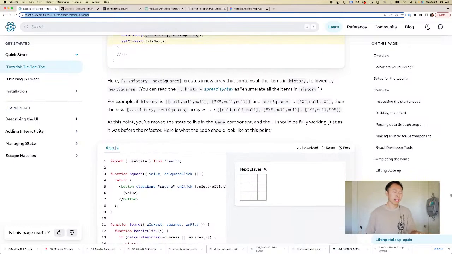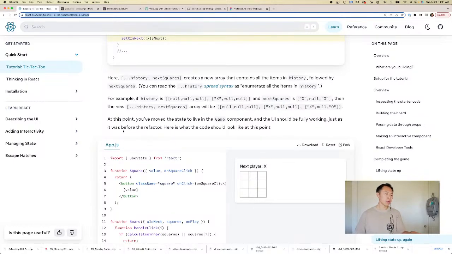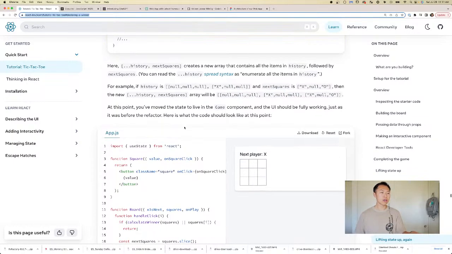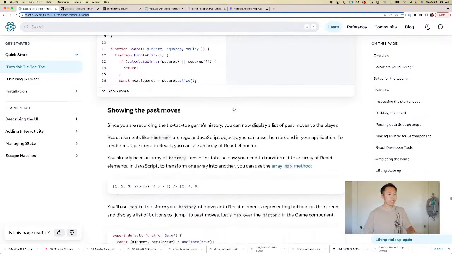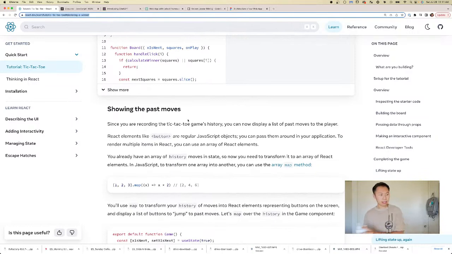Okay, cool. At this point, you've moved the state to live in the Game component, and the UI should be fully working just as it was before the refactor. Here is what the code should look like at this point. Okay. Showing past moves. All right, what next?